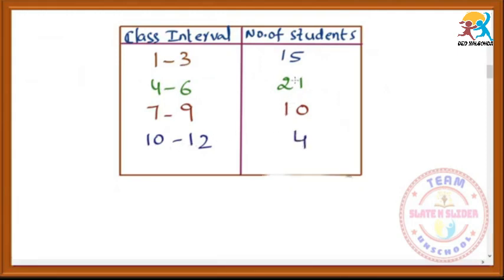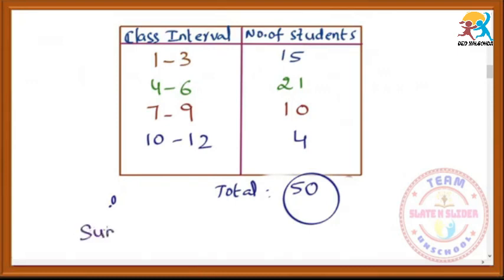Just count the total number of students. Here the total is equal to 15 plus 21, 36, 46, 50. The total is 50 because these marks are of the 50 students. That's why we got 50. What is this 50 called? This 50 is the number of students. Number of students means frequency. So this total is called the sum of the frequency.